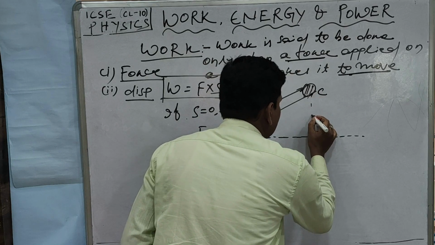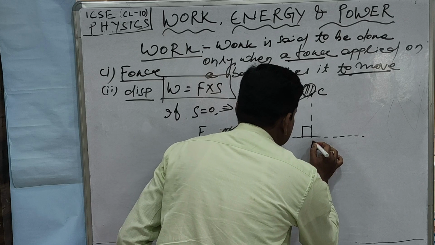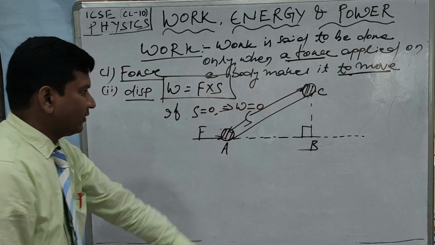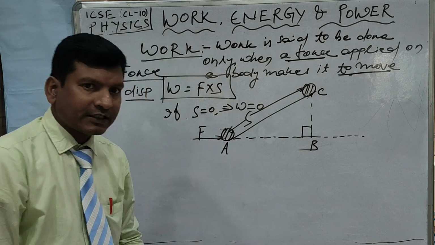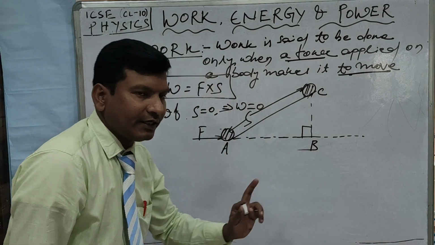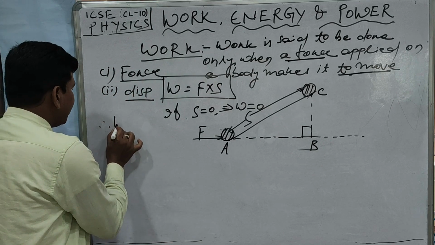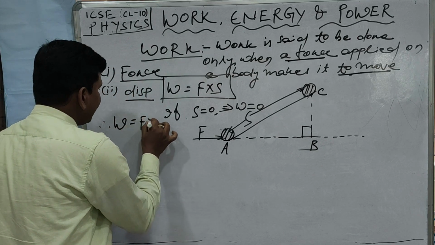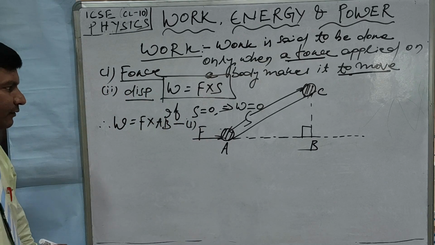So after dropping a perpendicular, say it is touching at point B to the direction of the force. Now the component of the displacement along the direction of the force is AB. So therefore, as per the definition of work done, W is equal to F into AB. Let it be your equation number 1.